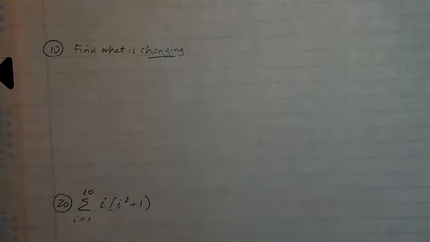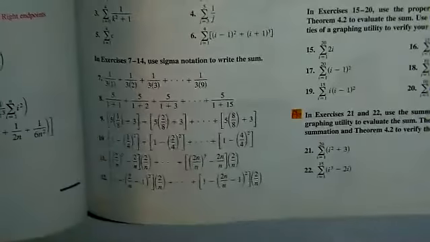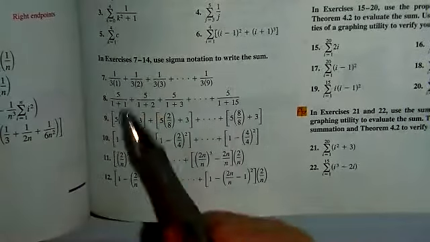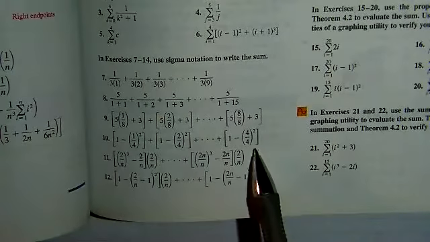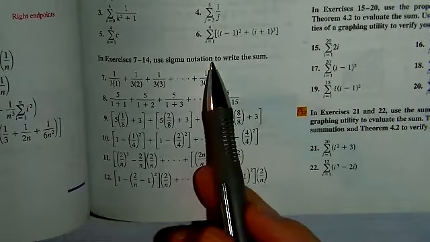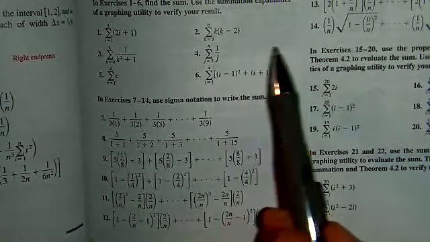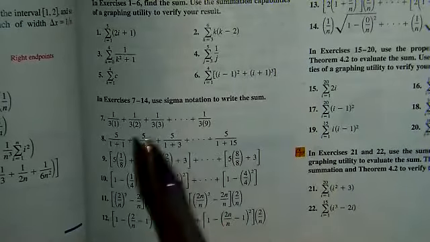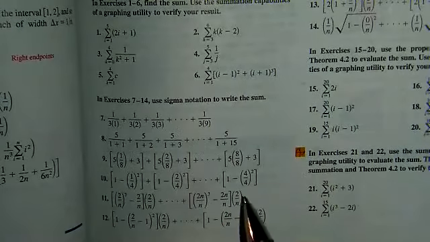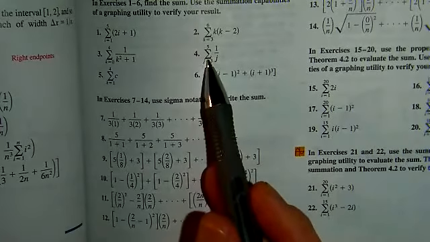Okay? Number 10, let me display this one more time because it was a lot to write out individually. Number 10 is asking us to use sigma notation to write the sum. So they're giving us the terms of the sum written out, and they're asking us to write it using sigma notation. So instead of starting with the sigma notation like we did here in number 4 and writing out the sum and then evaluating it, here we're going to start with the pieces of the sum and go backwards and write it in sigma notation.